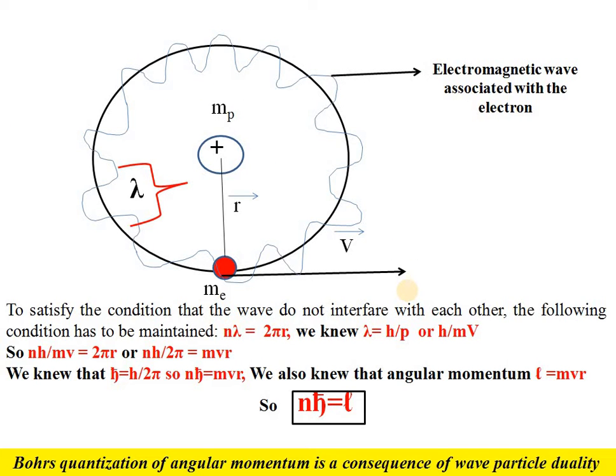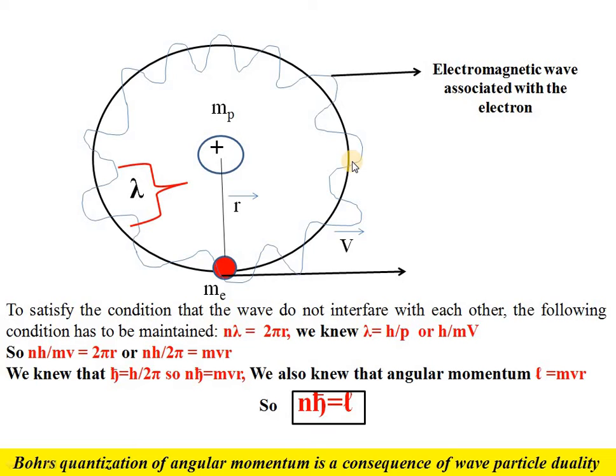Now coming back to the Bohr model, we know that this is the Bohr model atomic structure, where the electron is rotating around the nucleus in a fixed circular path or orbit, and the distance between the electron and the nucleus is also fixed. This is the radius of that orbit r, and this is the velocity of that electron, and the radius vector and velocity vector are perpendicular to each other. So this is the Bohr model of atomic structure that I have already discussed in my previous lecture, that is lecture 4.